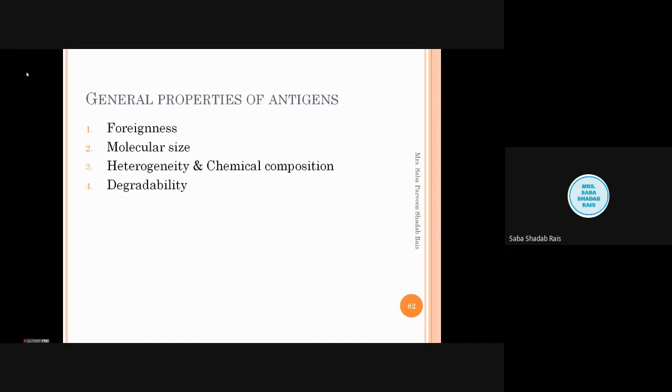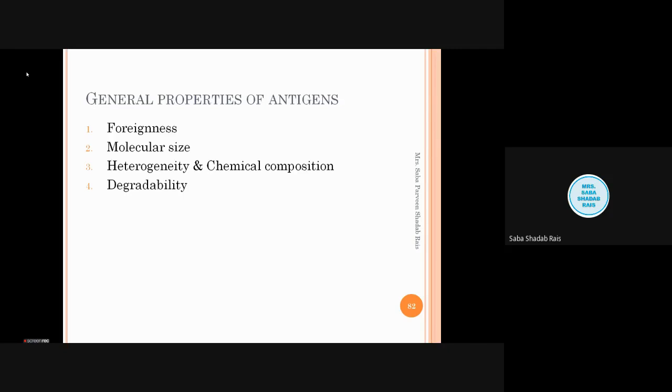So substances which are from the same species, for example, blood taken from one human and given to another human, will not produce as much antigenic response as from other species. Understood? Human and human are related species. If we talk about proteins, plant protein will be a good antigen in an animal.